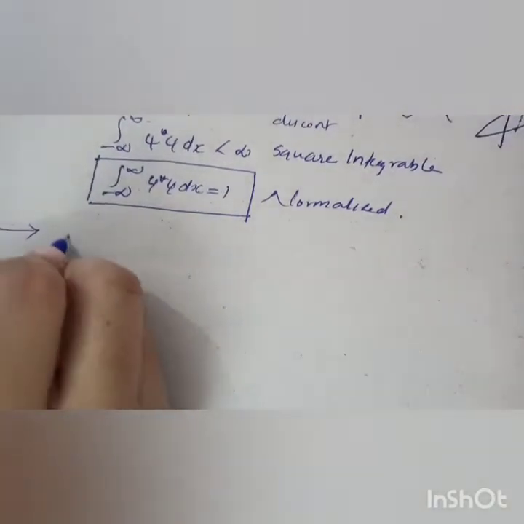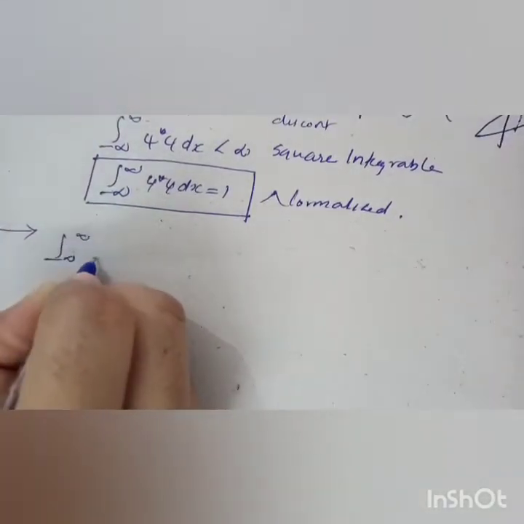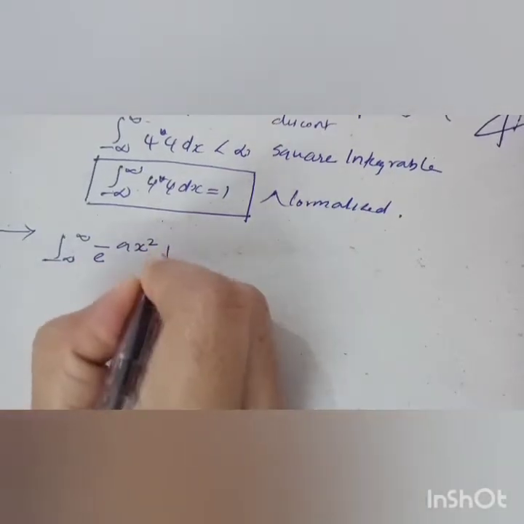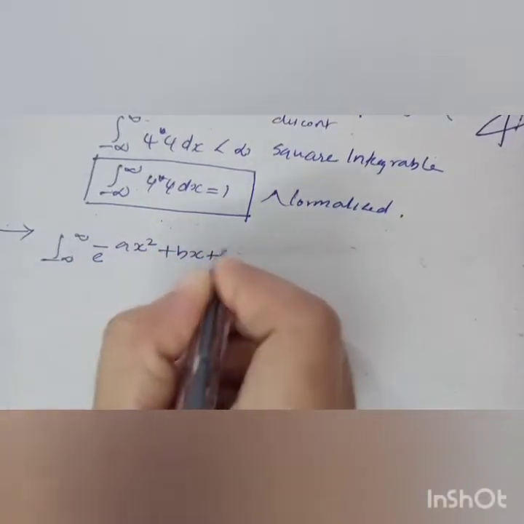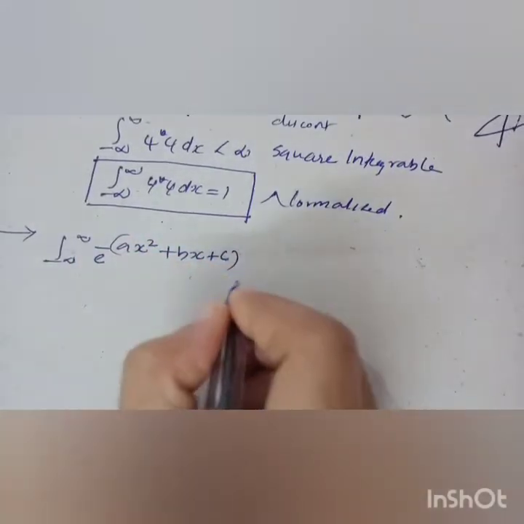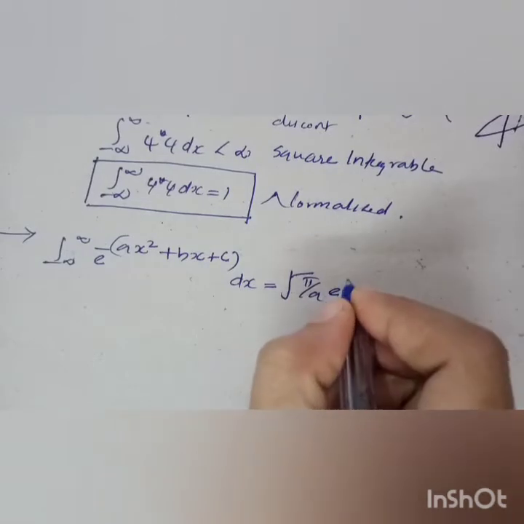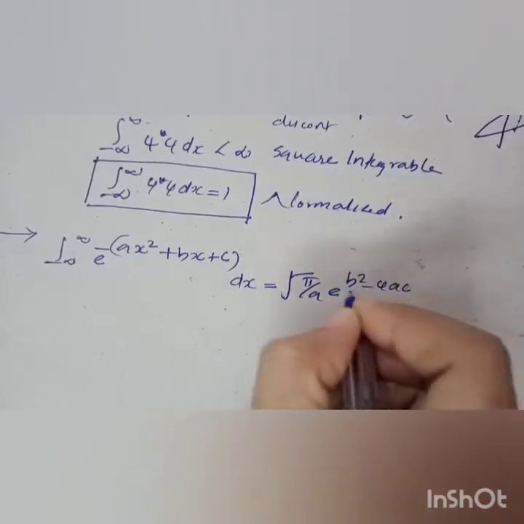Now we are going to discuss some integration formulas which are very important for the basics of quantum mechanics. The integral from minus infinity to plus infinity of e raised to minus a x square plus b x plus c dx is equal to the square root of pi by a, times e raised to b square minus 4ac by 4a.